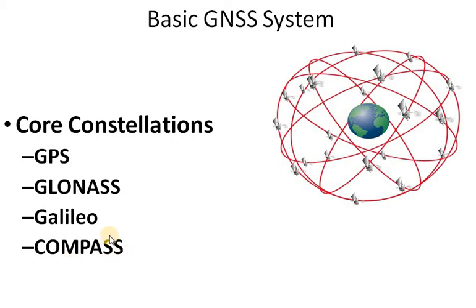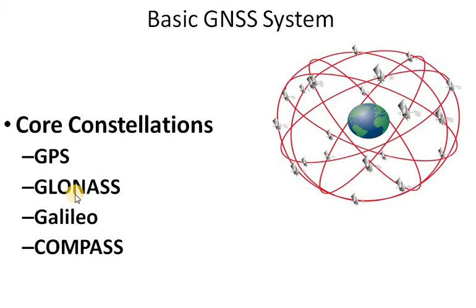GLONASS was your global navigation satellite system, which was developed and run by the Russian country, right? It is a satellite based navigation system to determine the position of an object. It was started in the year of 1976, and the launch took place in the year of 1982. Then it was fully functional in 1995, correct?